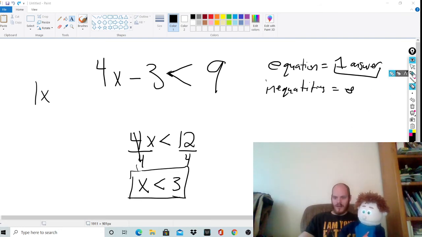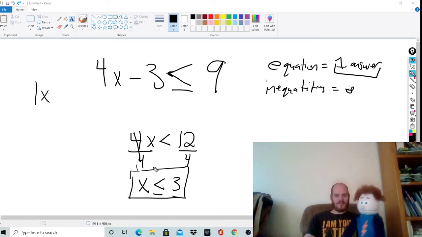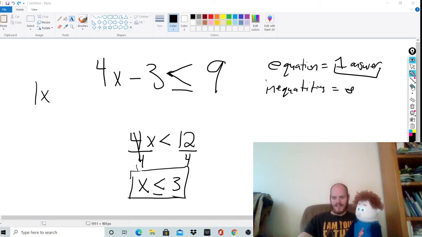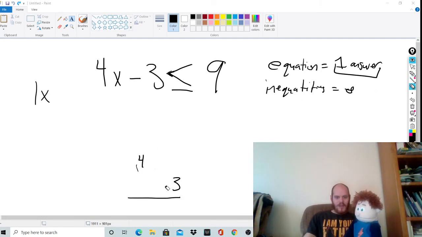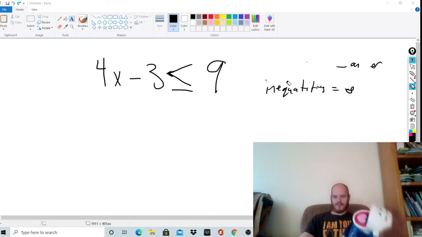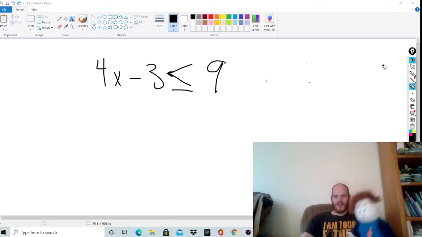Good. Now this is where what happens if I had less than or equal to's like this? Oh, then 3 would work. Because why? Because 3 is equal to 3. You're absolutely right. And that's kind of what we're looking at. Okay? So now you ready for the curveball? Curveball, here we go.